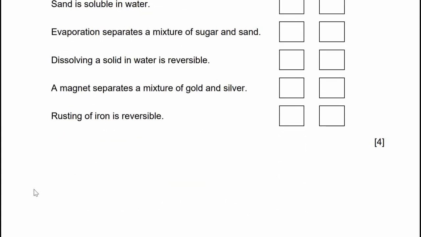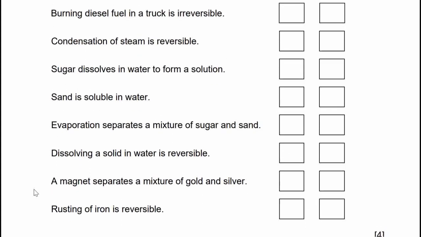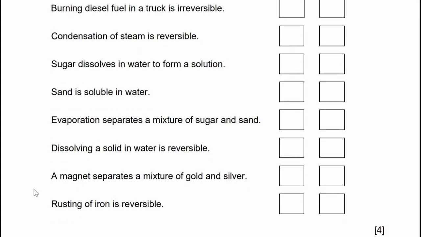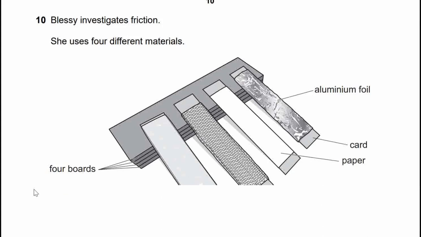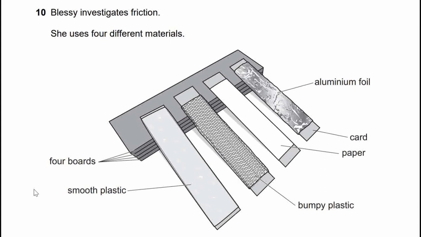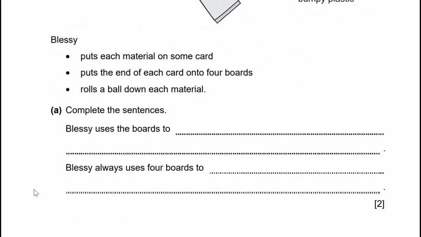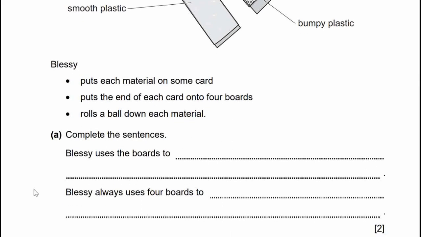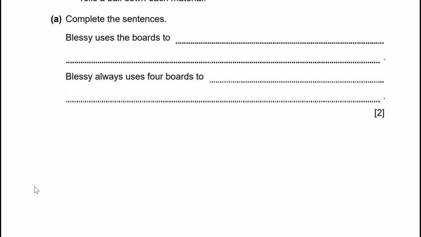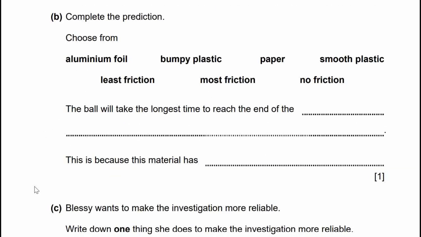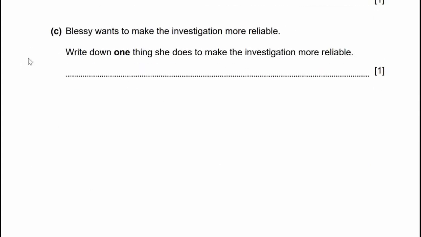This is number 10. And this is the question for number 10. This is question 10B, and then 10C.